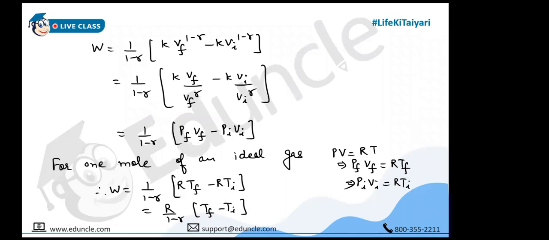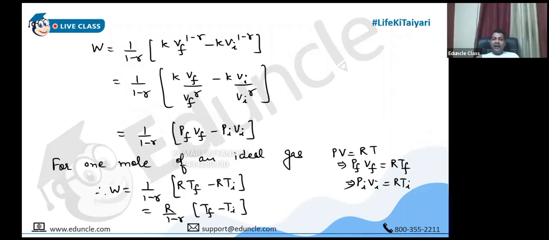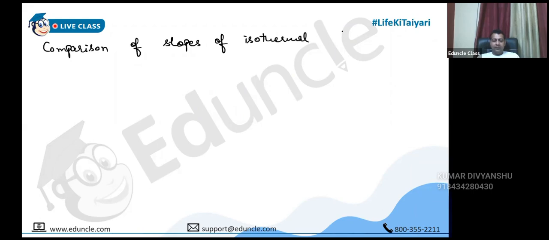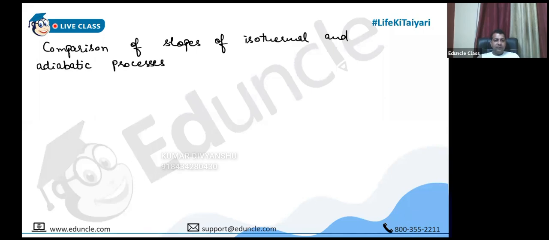So now let us make a comparison between PV diagrams of isothermal and adiabatic processes. PV diagram is when we plot pressure versus volume. So, comparison of slopes of isothermal and adiabatic processes.